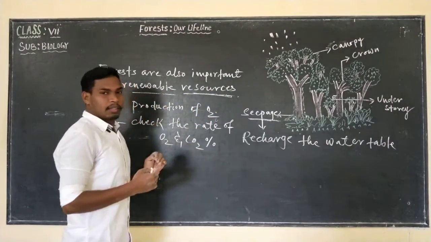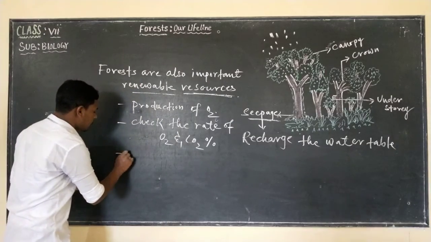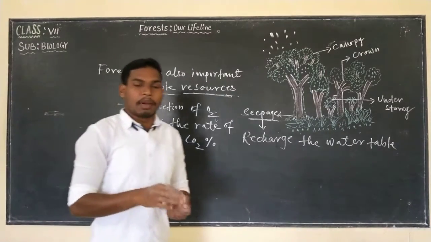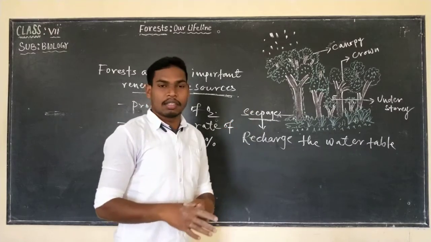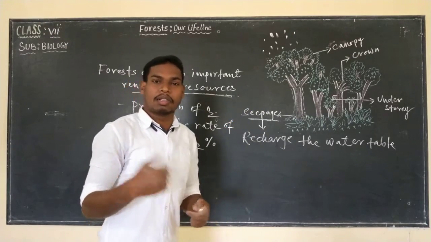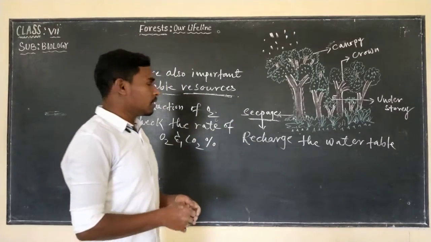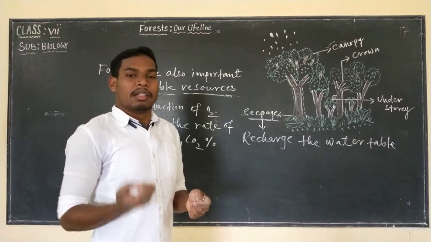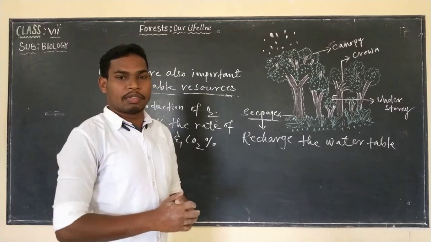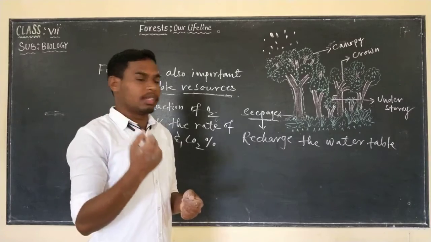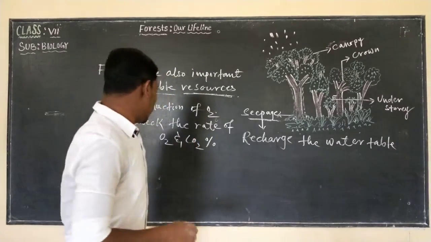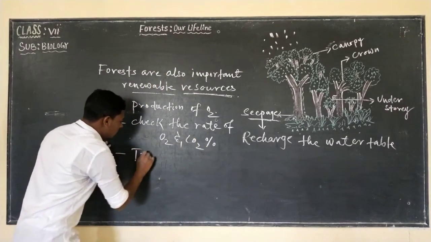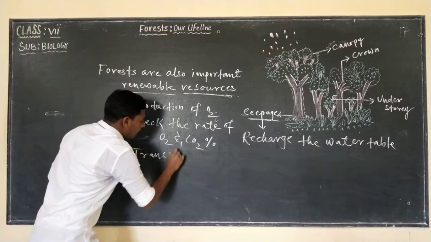Not only that, even the plants present in the forest, what do they undergo? They undergo transpiration. That means they are releasing water into the atmosphere. How? Through transpiration.